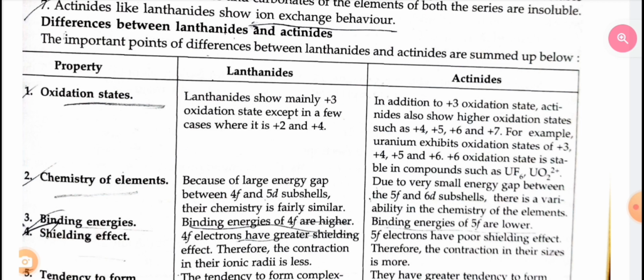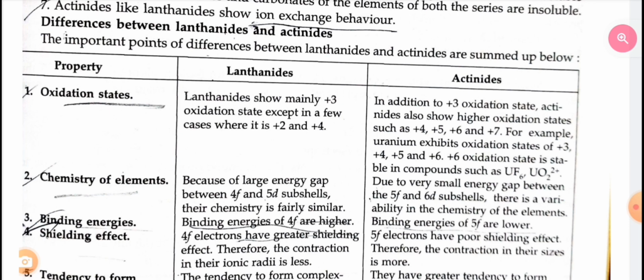Second one is chemistry of the elements. Lanthanides have a large energy gap between the 4f and 5d subshells, so their chemistry is fairly similar. Actinides have a very small energy gap between the 5f and 6d subshells, so there is variability in the chemistry of the elements. Third, binding energy. Lanthanoids have binding energy of 4f or higher. Actinoids have binding energy of 5f or lower.